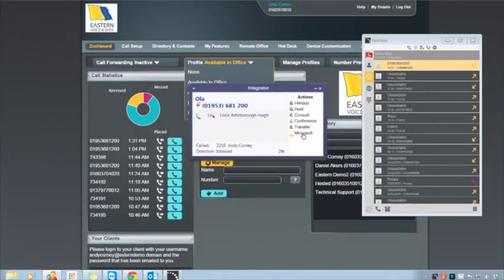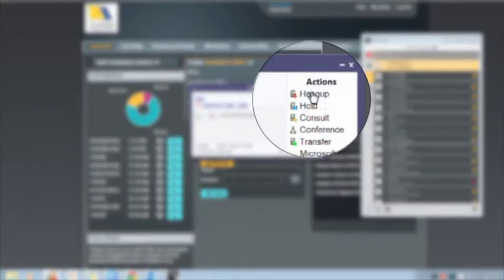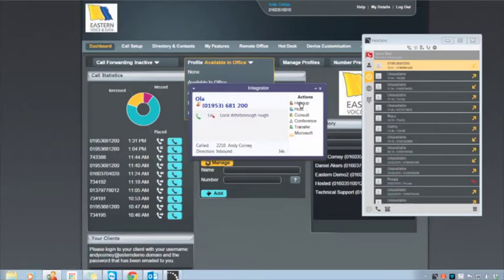Now you can see here that I can hang up the call, I can hold the call, I can consult someone else, so I could put it into a consultative mode, I could start a conference, I could transfer the call, or I could look at my Microsoft database and see if Ola's on there. Actually, Ola isn't on my Microsoft database, I know that. So in this instance, I'm just going to hang up. See you later, Ola. Bye-bye. Bye. And there we go, and that's that.